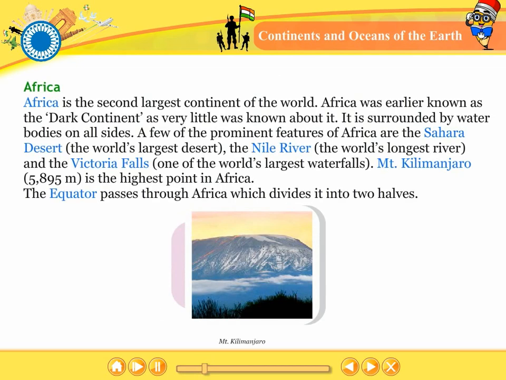Africa. Africa is the second largest continent of the world. Africa was earlier known as the Dark Continent as very little was known about it. It is surrounded by water bodies on all sides. A few of the prominent features of Africa are the Sahara Desert, the world's largest desert, the Nile River, the world's longest river, and the Victoria Falls, one of the world's largest waterfalls. Mount Kilimanjaro, 5,895 meters, is the highest point in Africa. The equator passes through Africa, which divides it into 2 halves.